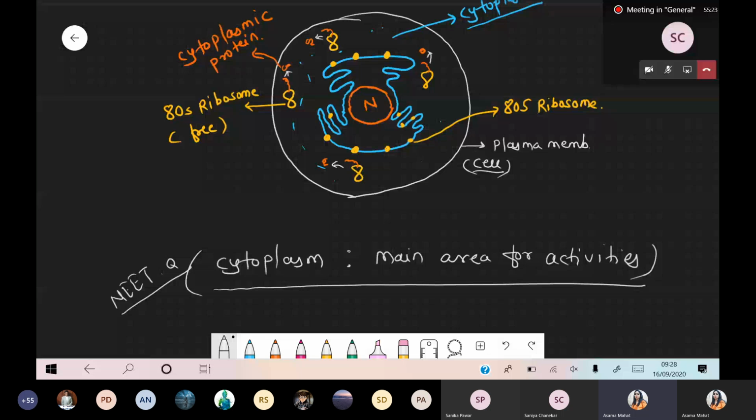If you have the modules, you will find the question there too: in which of the following can these major activities be performed? The options may include mitochondria and nucleus, but the more correct answer is cytoplasm, the area where most activities can be done. So this part is covered. Should I continue?